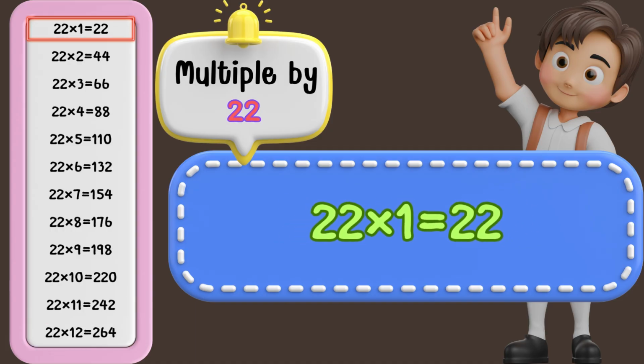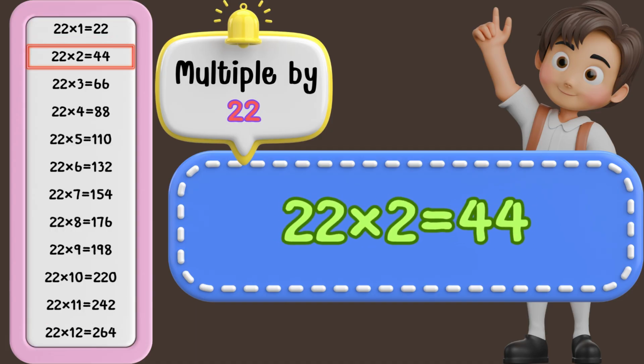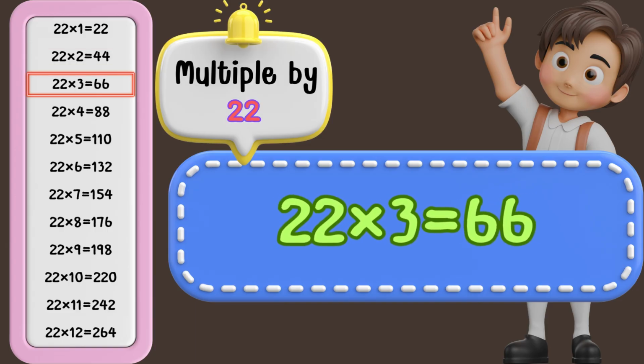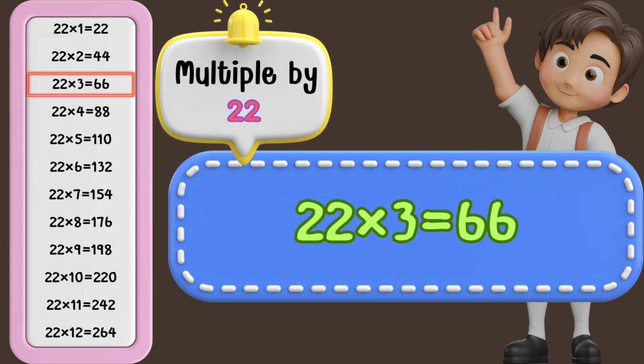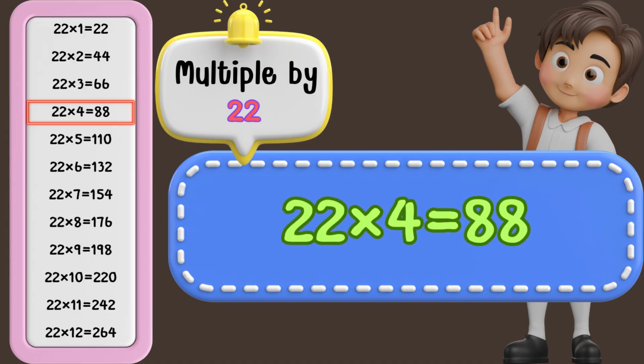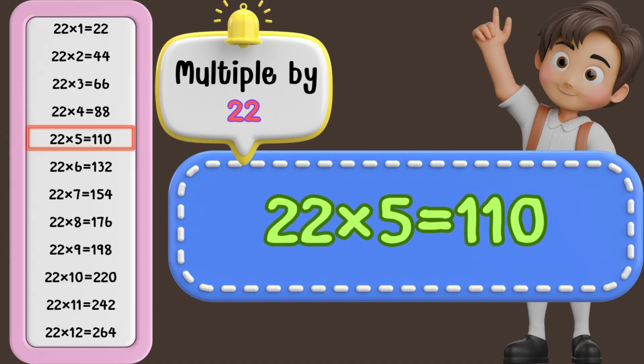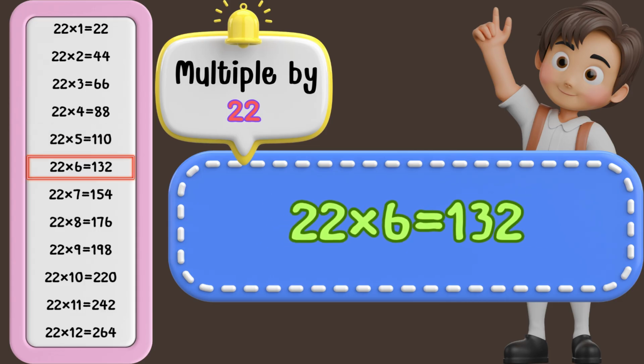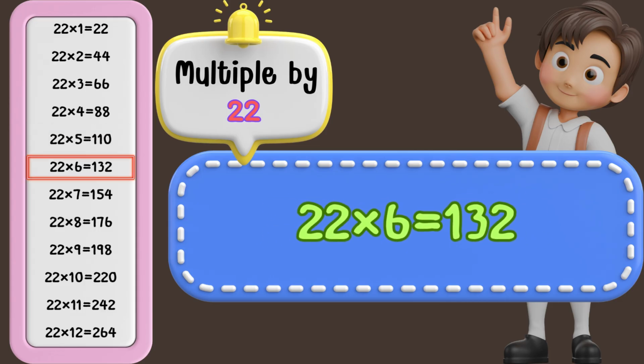22 times 1 is 22. 22 times 2 is 44. 22 times 3 is 66. 22 times 4 is 88. 22 times 5 is 110. 22 times 6 is 132.